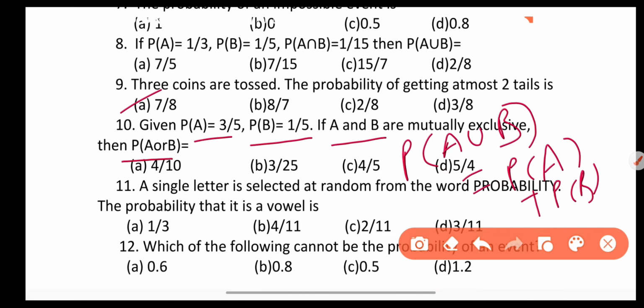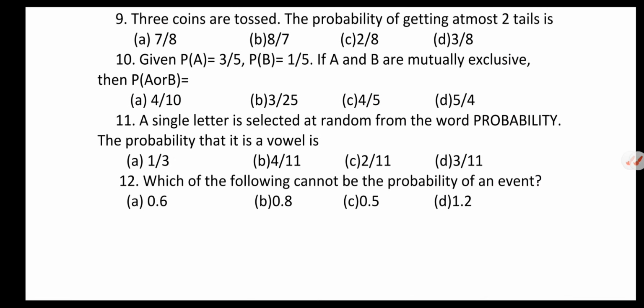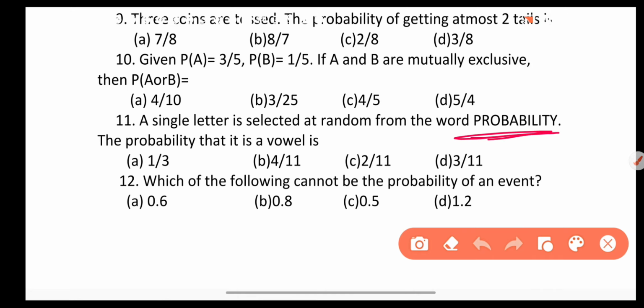So answer is C option. Next question, a single letter is selected at random from the word probability. The probability that it is a vowel. Now favorable outcomes for vowel: 1, 2, 3 and 4. And total 11. So answer is B option.